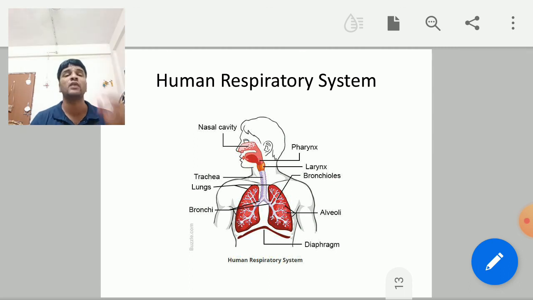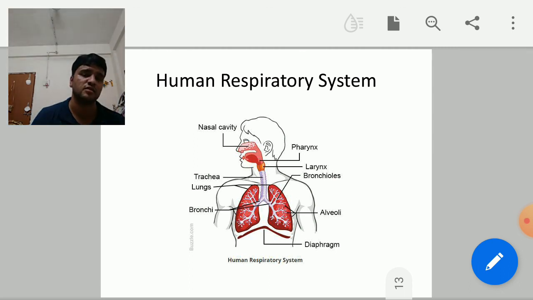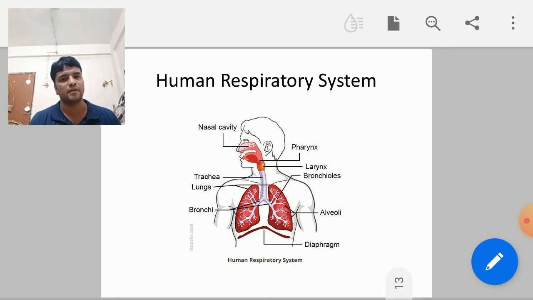And alveoli provide a larger surface area for exchange of gases, and below that there is a diaphragm. Please try to understand the human respiratory system: nostrils to pharynx, pharynx to larynx, larynx is the voice box. What I am speaking now is with the help of the larynx. From larynx to trachea, and the trachea is made up of rings of cartilage, which help the trachea not collapse even in the absence of air. Cartilage is a connective tissue.